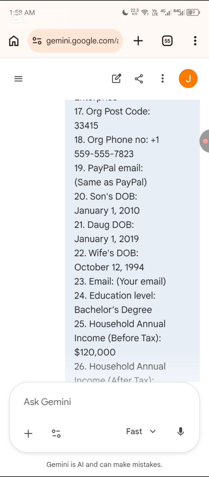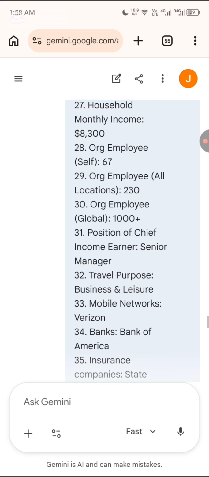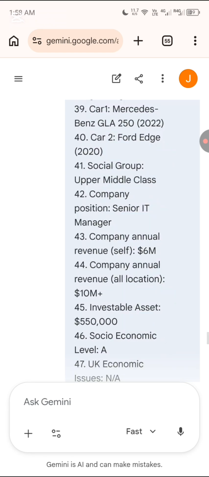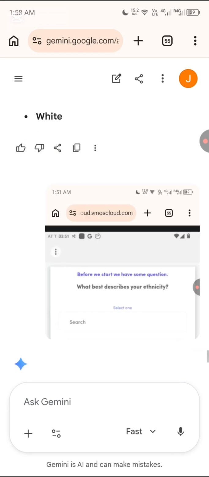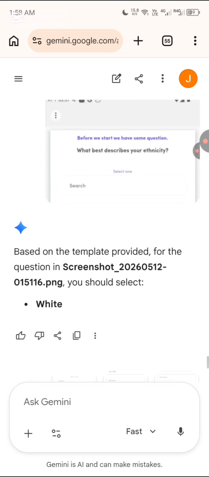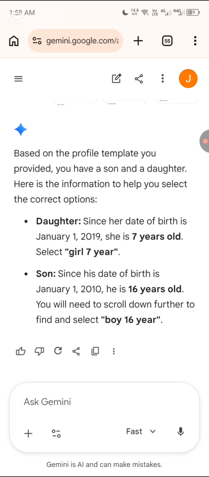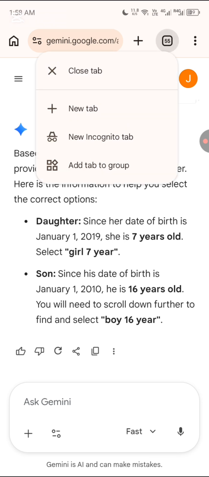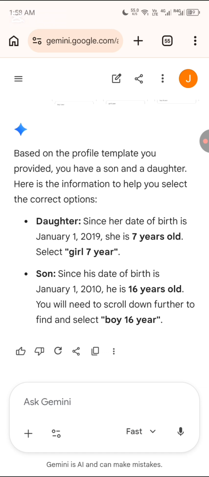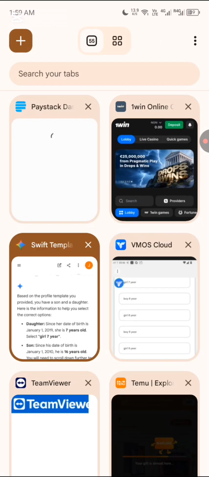okay. Let's check it out. So as you can see, it's very accurate. The daughter is 7 years old. The son is 16 years. So it's very, very accurate. All right. So I think I've proven the point I'm trying to prove. So I'll just go back to my surveys and I'll continue.